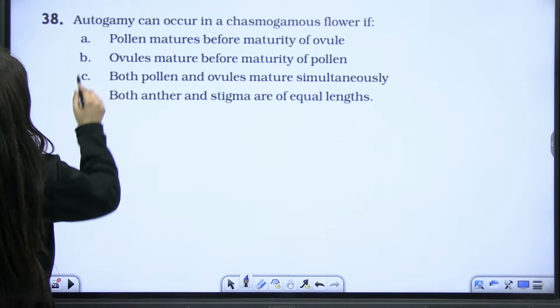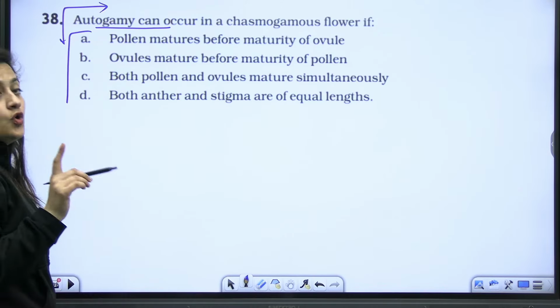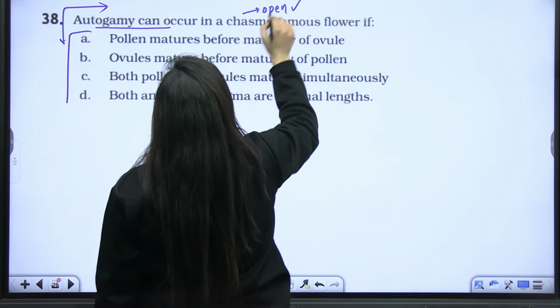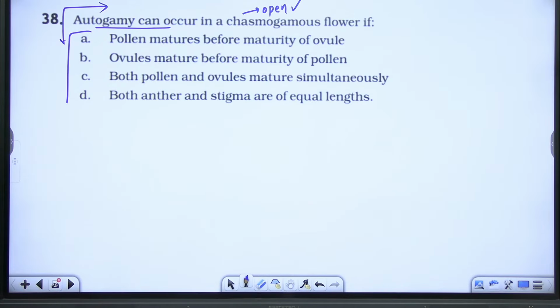Okay. Next part. Autogamy can occur in the chasmogamous flower. Chasmogamous means it is an open flower. So, when will autogamy occur?